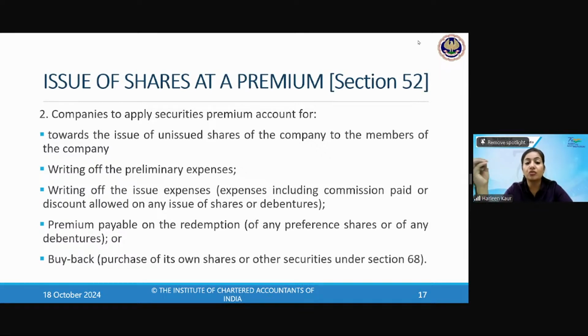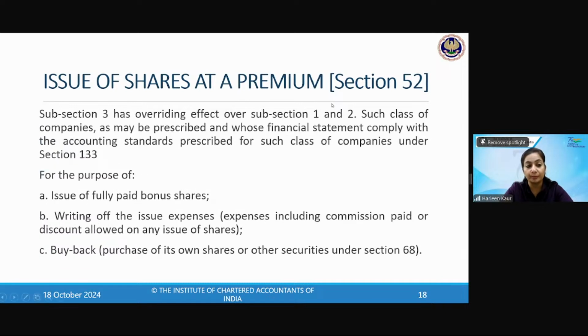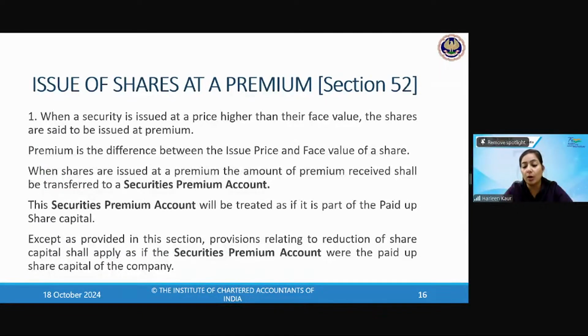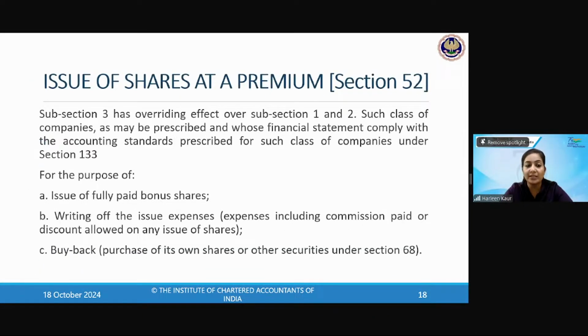So for issuing bonus shares, writing off preliminary expenses, writing off issue expenditure on discounts, redemption premium payable, and buyback of securities, the securities premium account can be used. But now subsection 3 has an overriding effect. What is it trying to tell you? First, we'll read what is written in the law. It says overriding effect on subsections 1 and 2. Subsection 1 tells you how the premium is made. Subsection 2 tells you utilization.